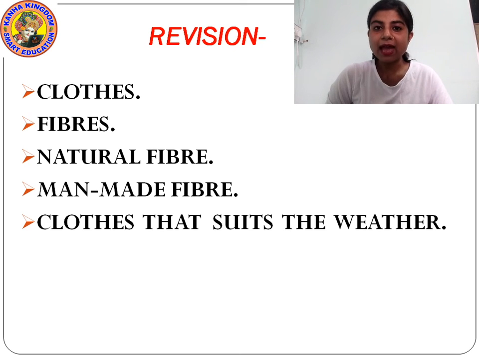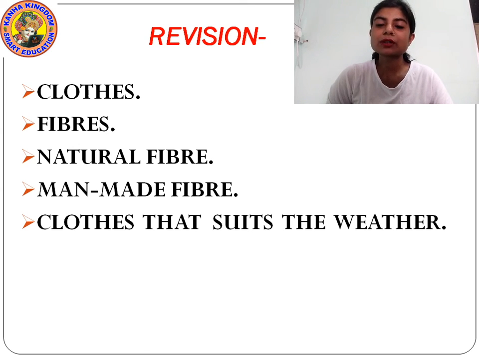And why do we need clothes to cover our body? Because it protects our body from the heat of the sun, cold, rain, insect bites, etc. That is why we need clothes. We need clothes to wear and cover our body.